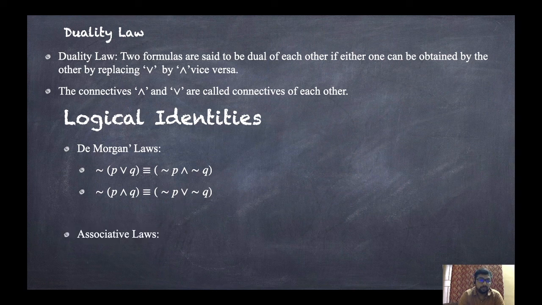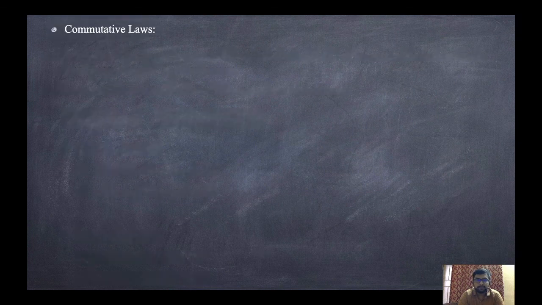Next, associative law. P or (Q or R) is logically equivalent to (P or Q) or R. That means it is associative, so we can change the brackets and still get the same truth values. And it will be true for AND also. Next, commutative law. The name itself suggests that we can change the order. So P or Q is logically equivalent to Q or P. And for AND also, P and Q is logically equivalent to Q and P.